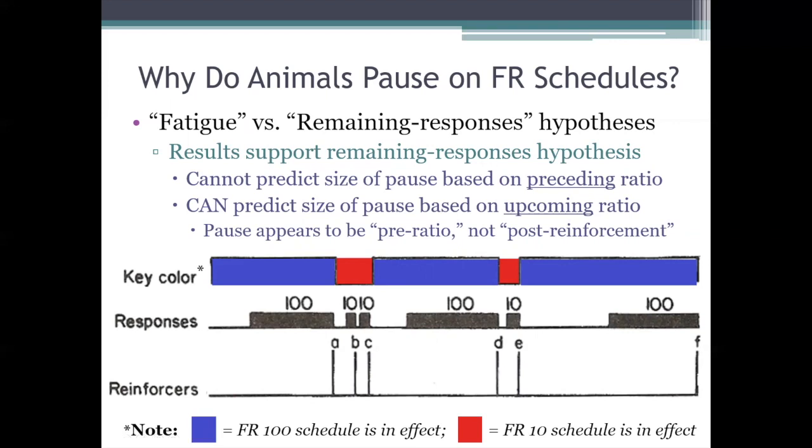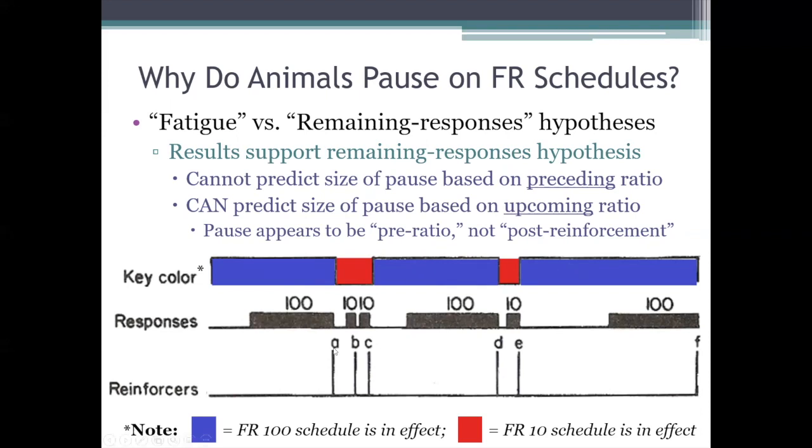So, guys, the way to read this is whenever a reinforcer is delivered, that's indicated down here on the bottom line. Periods of responding appear as solid black bars on the middle line. So, pauses in responding appear as white space here. And then on the top line, we're looking at which discriminative stimulus is in place, the blue light or the red light. And guys, the thing to notice here is that it isn't the size of the previous ratio that determines how long of a pause the animal takes.